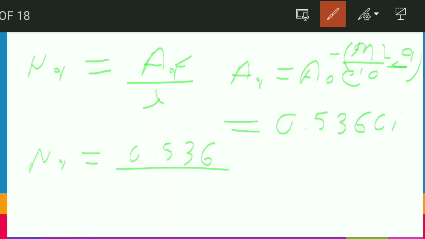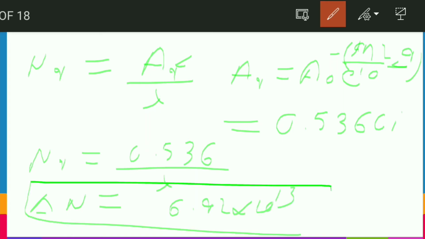So just putting the values, N9 equals 0.536 upon lambda. Delta N, when you subtract these two, you will get 6.992 into 10 to the power 13. So friends, I hope this question is also clear to you, and this question is basically for reminding you how we find the disintegrations at a particular hour. We subtract the integration up to that hour minus the integration up to one hour just before it. So friends, let's move to the next question.